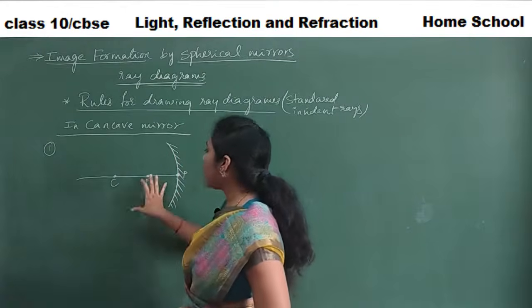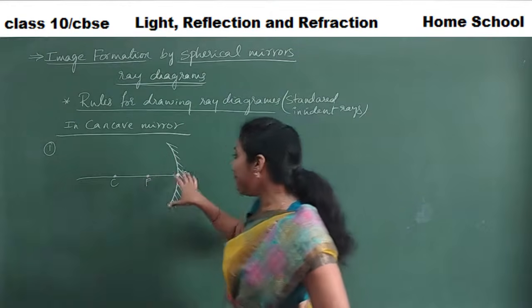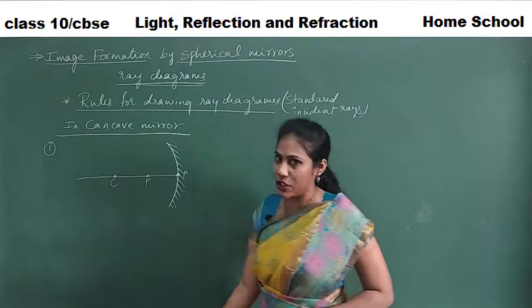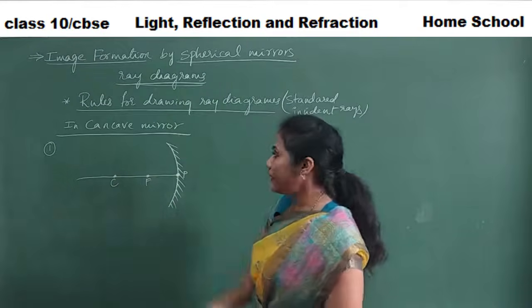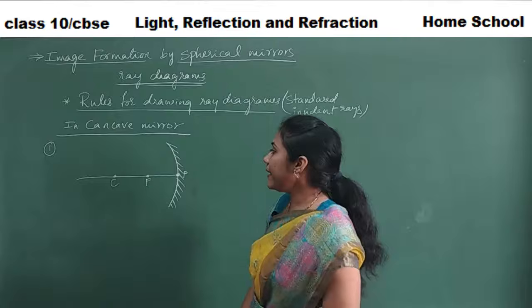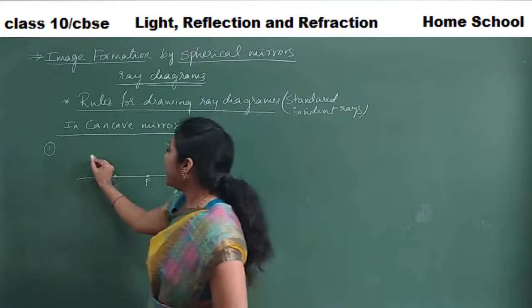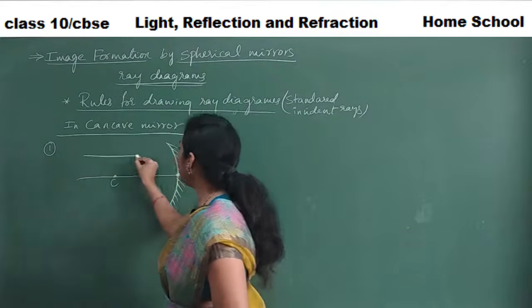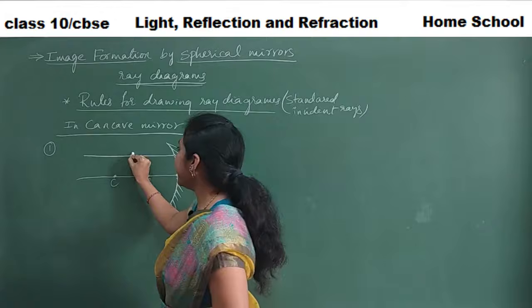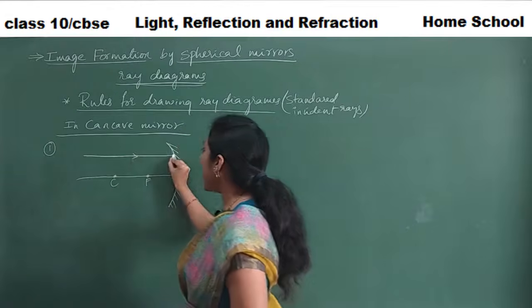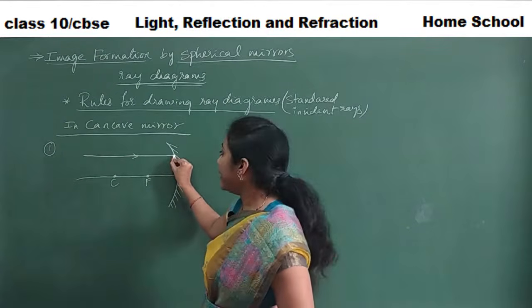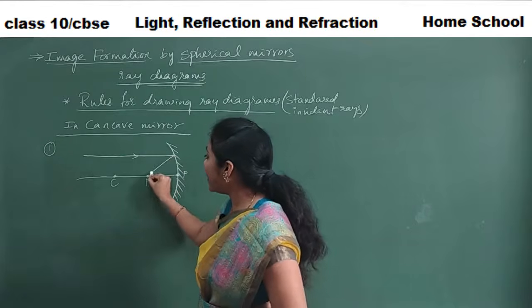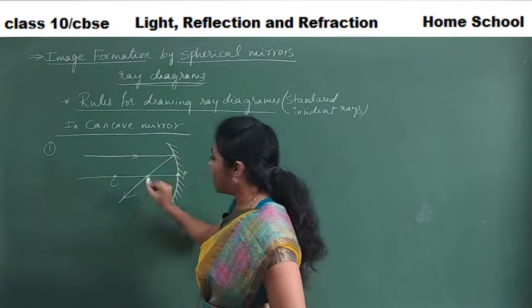So the focus is a point present between the pole and the center of curvature, right? This is our concave mirror. So what did I tell you? Any incident ray coming parallel to the principal axis, its reflected ray will definitely pass through the focus.